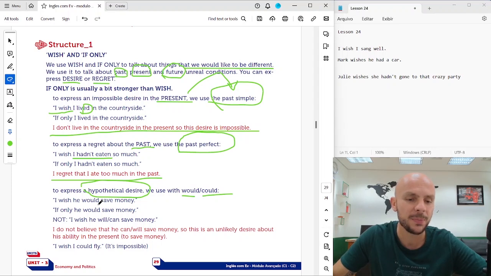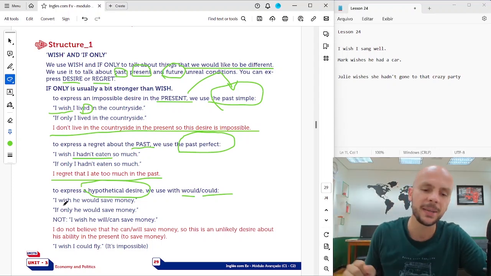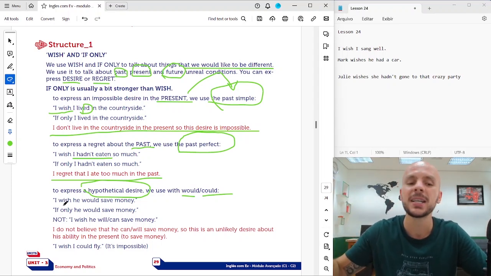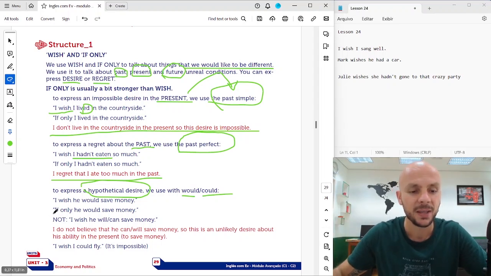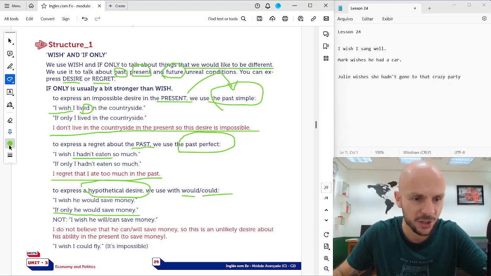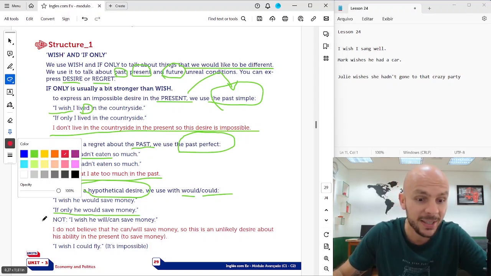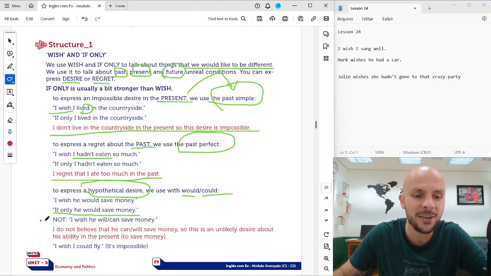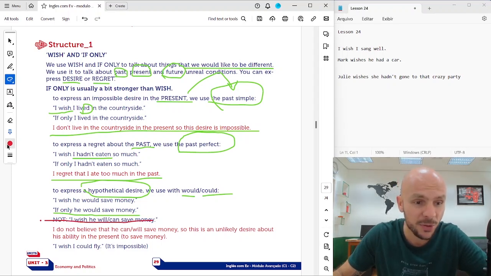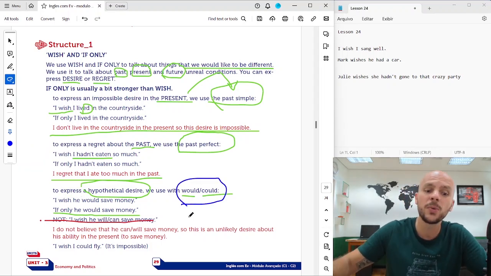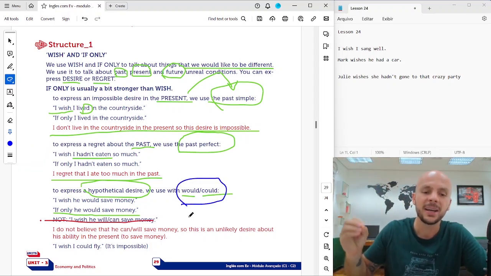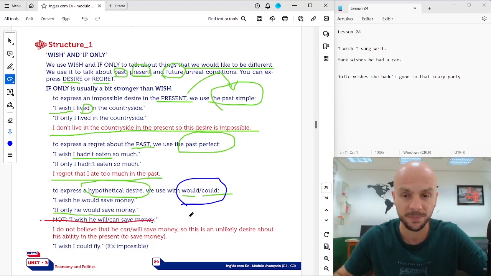For example, I wish he would save money, or I wish he could save money. It's the same. If only he would save money. If only he could save money. We don't say, I wish he will save money or I wish he can save money. In English, you have to use would or could. I wish I could save money. I wish I would save money.